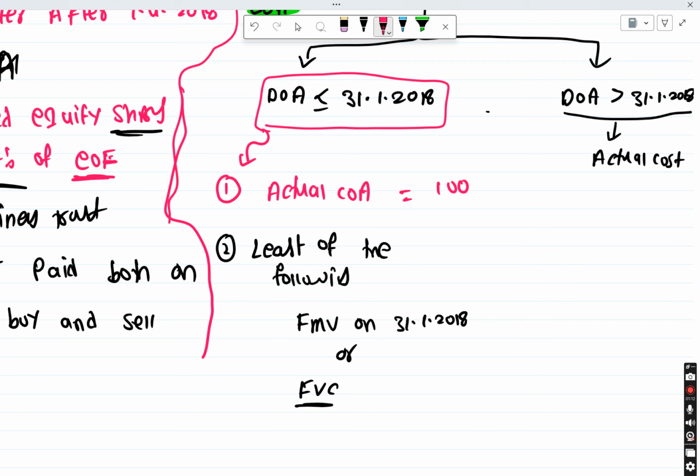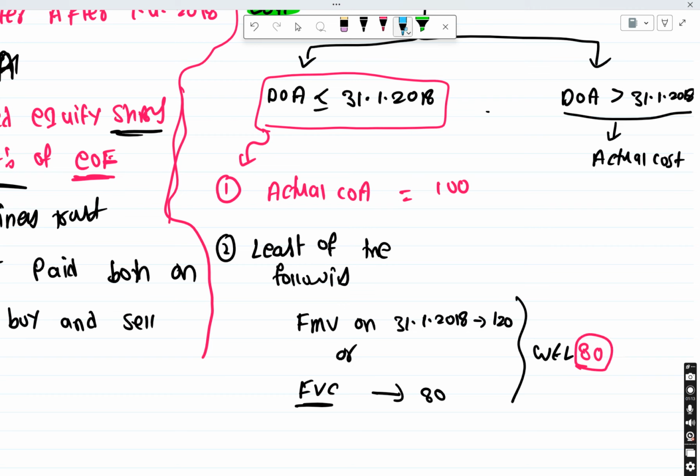You have to take whichever is lower. Let's say FMV is 120, FVC is 80. You have to take whichever is lower, so I will take 80.